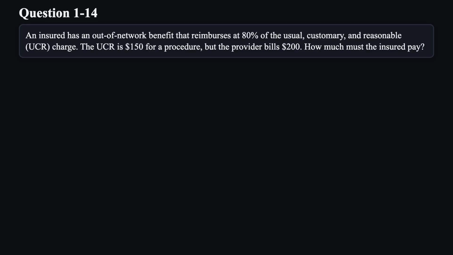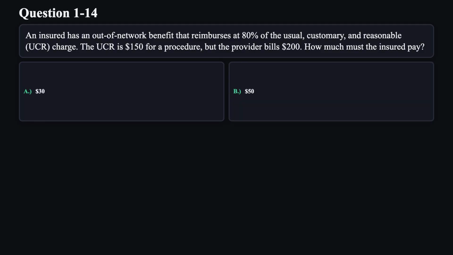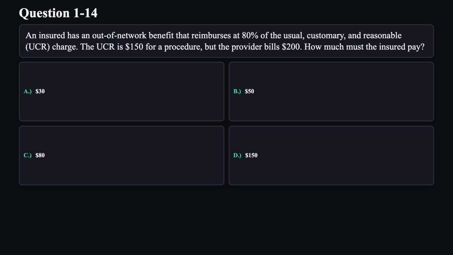Question 14. An insured has an out-of-network benefit that reimburses at 80% of the usual, customary, and reasonable UCR charge. The UCR is $150 for a procedure, but the provider bills $200. How much must the insured pay? A. $30. B. $50. C. $80. D. $150.